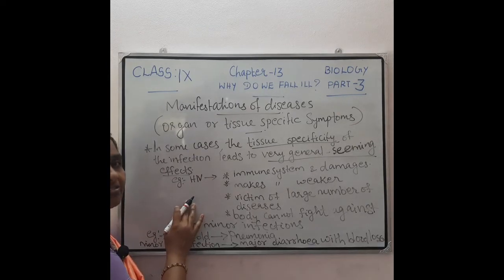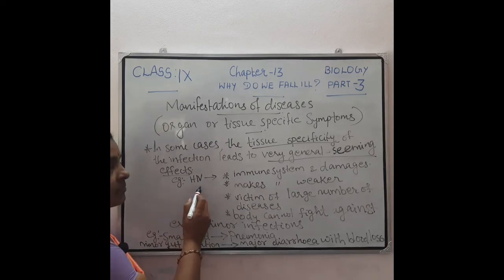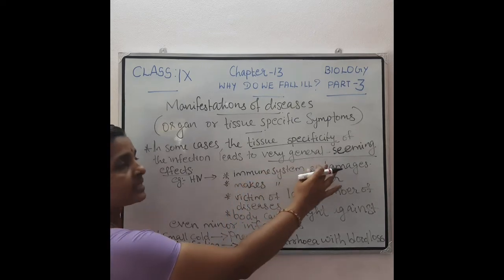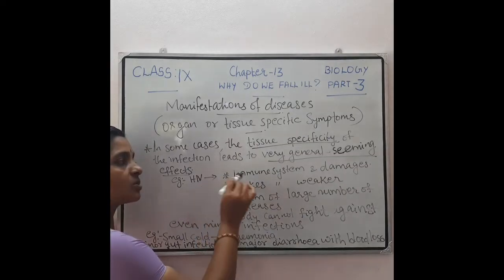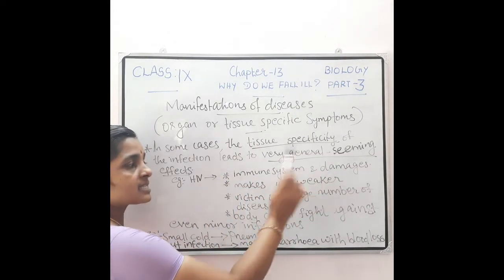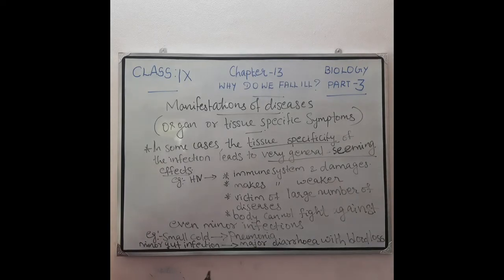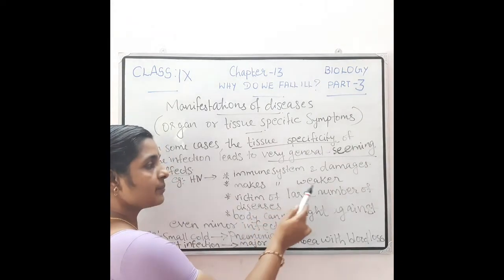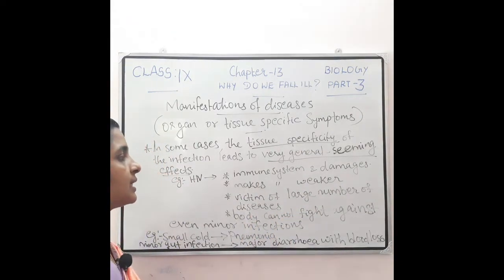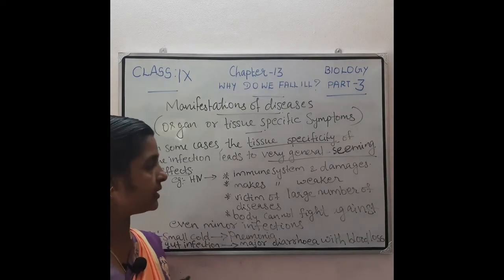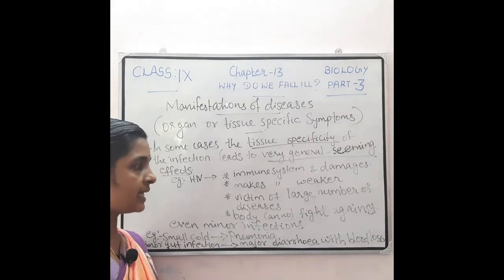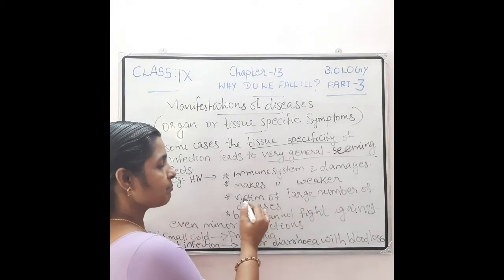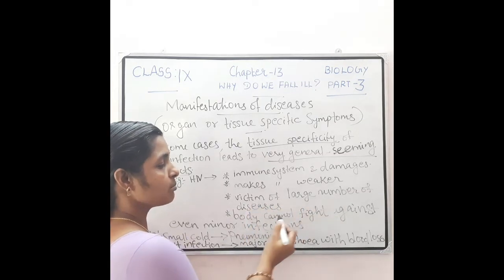Human immunodeficiency virus. That virus goes directly into the immune system and damages the immune system. Thus, it makes the immune system weaker. So the victim of HIV becomes a victim of a large number of diseases, and may die because of them.